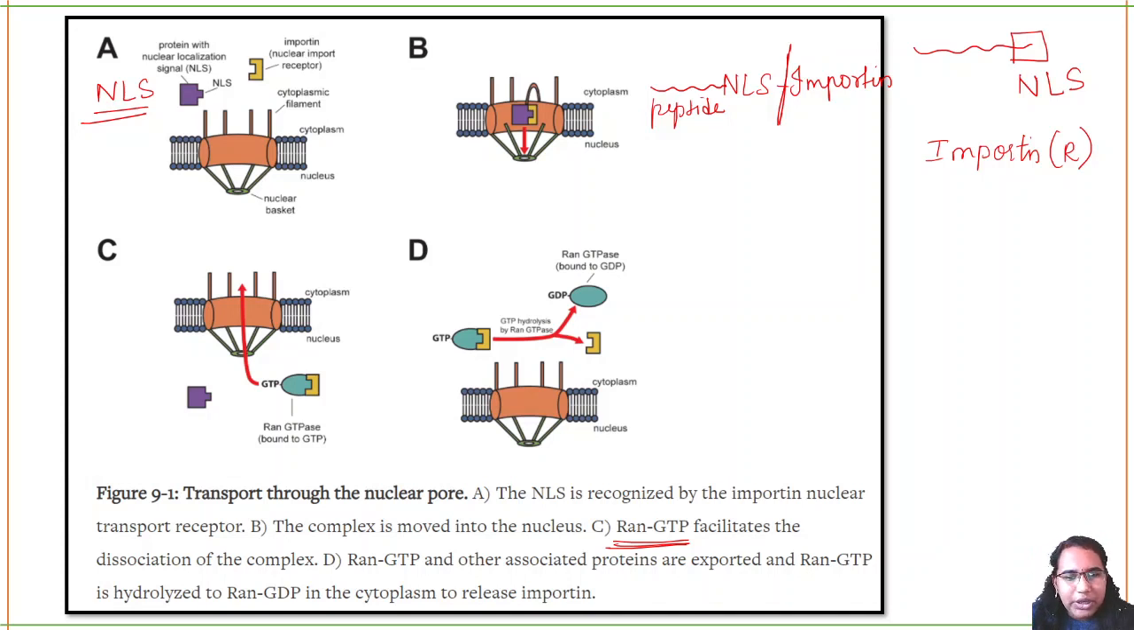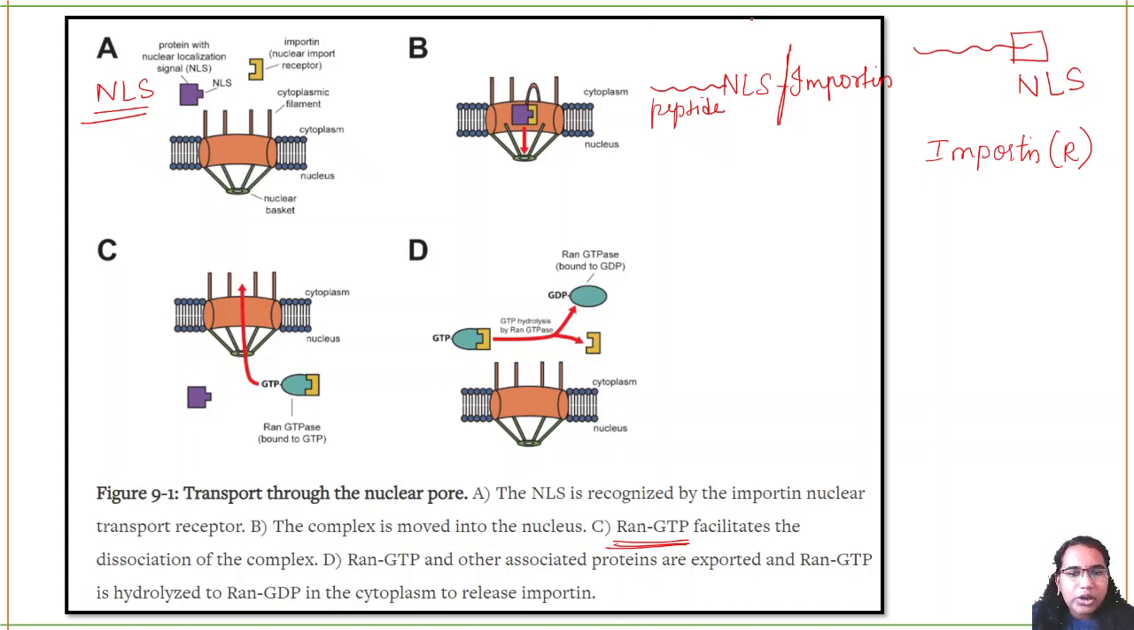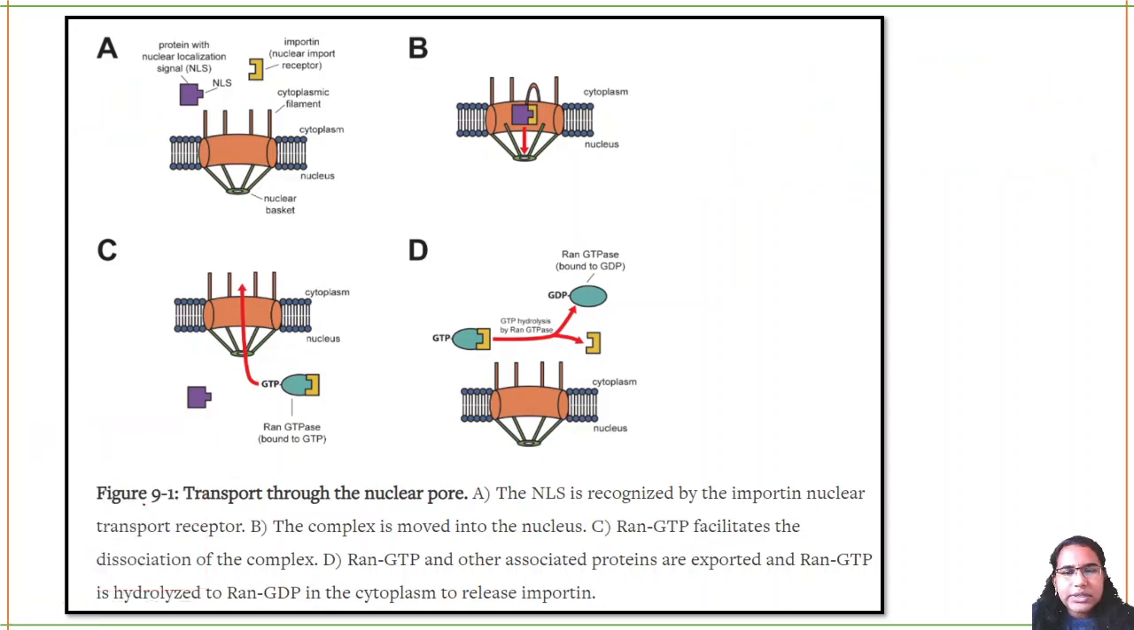RAN-GTP and the proteins associated with it will cause the hydrolysis of NLS and importin. When it is hydrolyzed, RAN will become RAN GDP from RAN GTP. That means the importin no longer can bind to NLS, and importin will get out of the nucleus. It will go out and look for another NLS signal. So can you understand the process? The process is very simple.